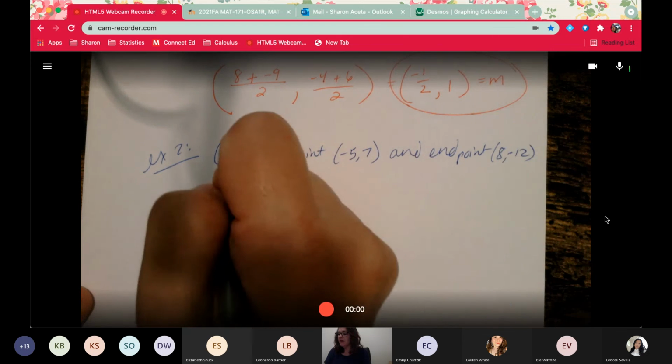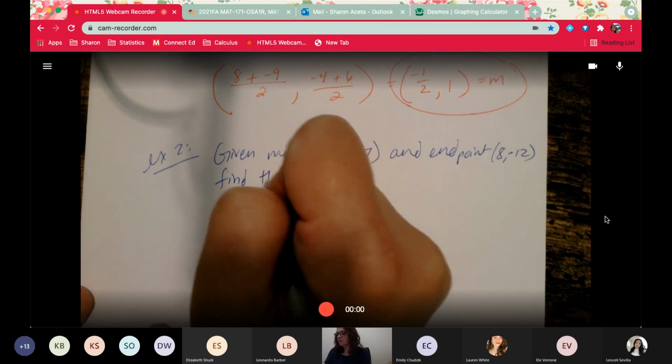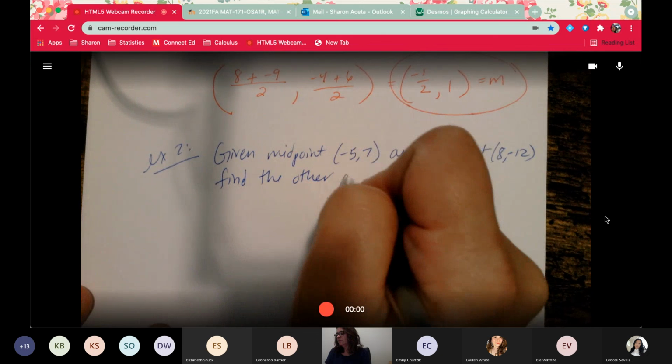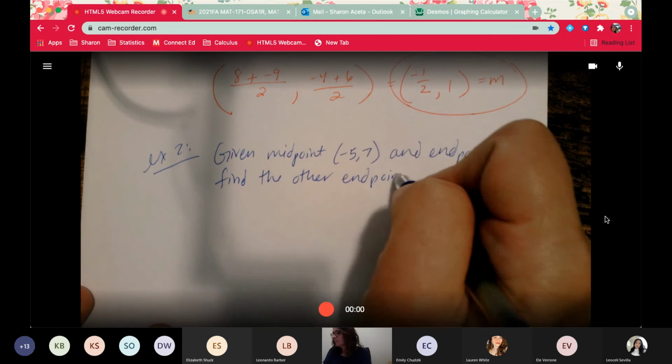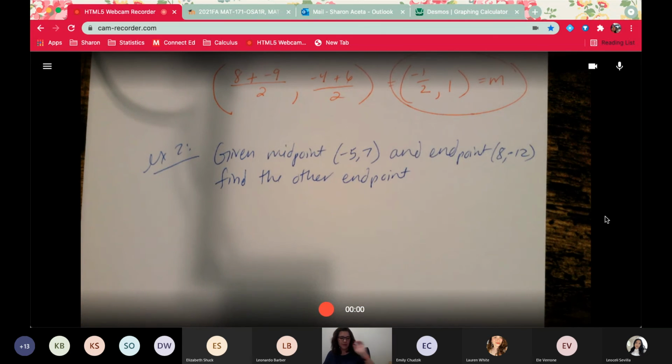And I wanted you to find the other endpoint, which will be on homework. Okay, still pretty easy. Still not hard. Just going to have to do a little bit of an equation, which is still not that bad to do.